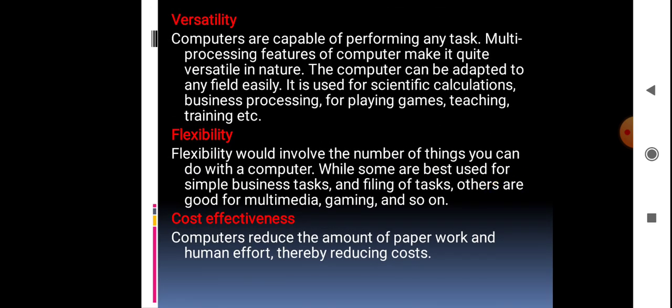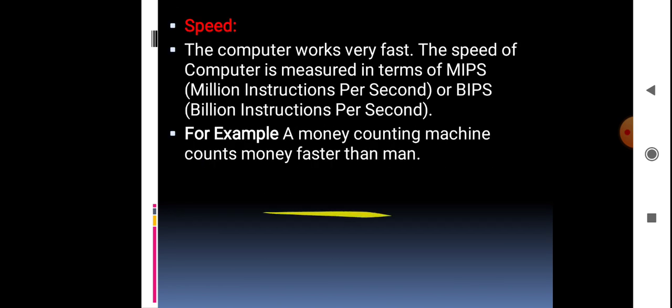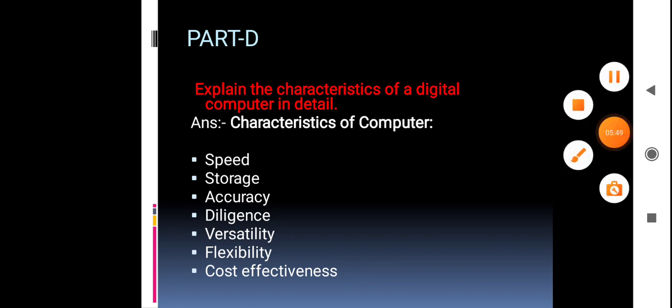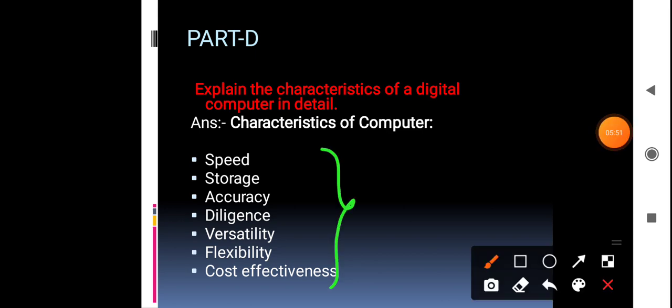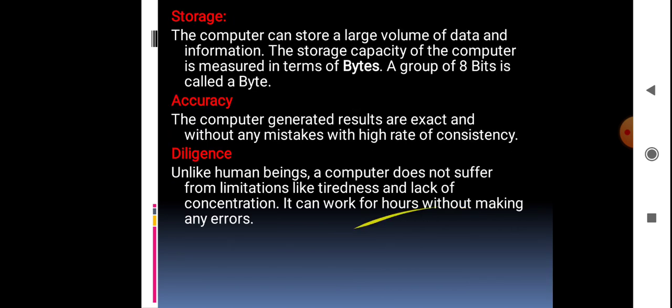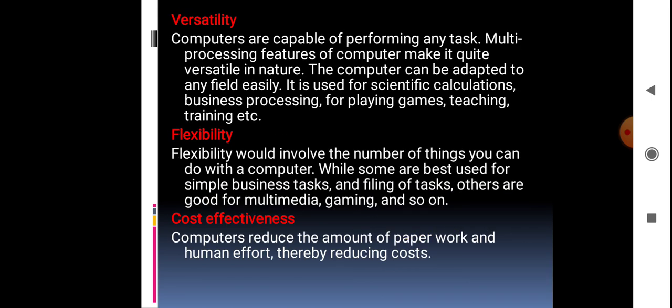These are the explanations you have to write for the features or characteristics of a computer. You have to remember all these key points: speed, storage, accuracy, diligence, versatility, flexibility, and cost effectiveness. Then you can write all these points in your own words.